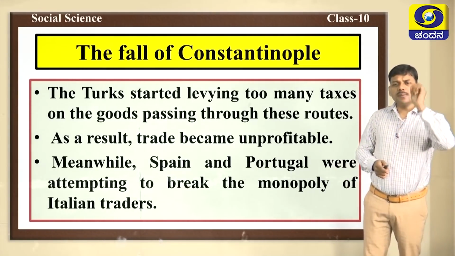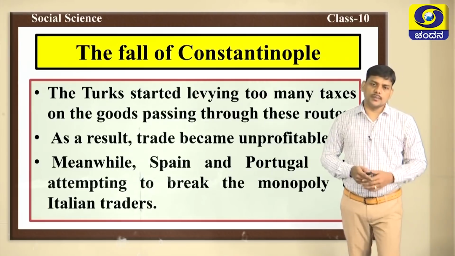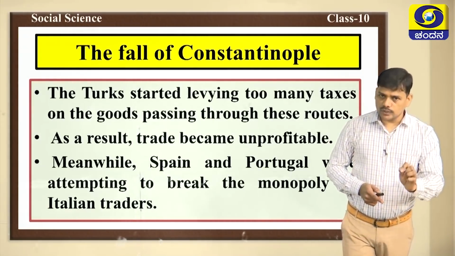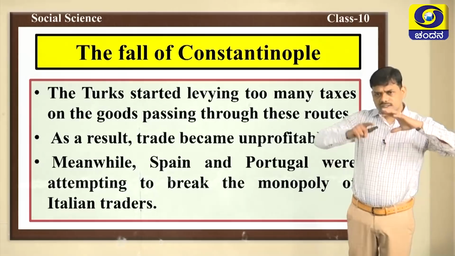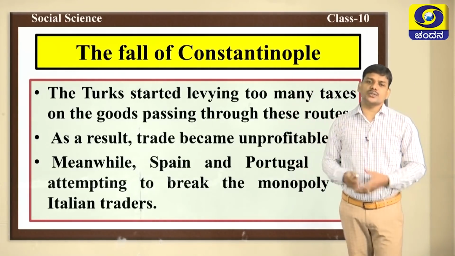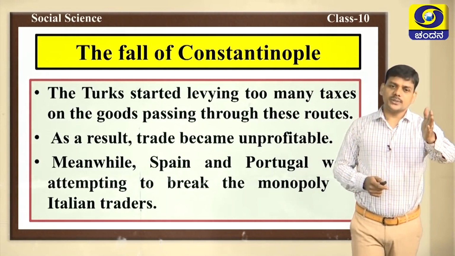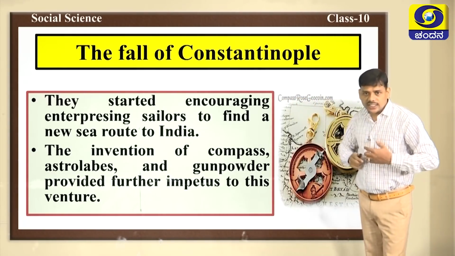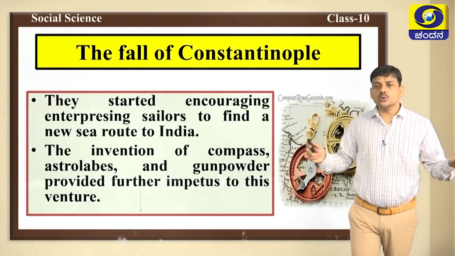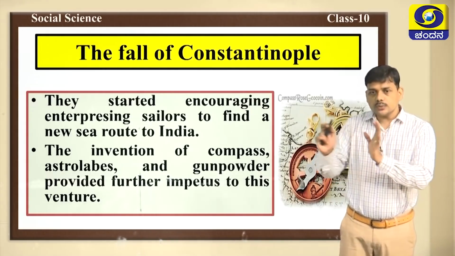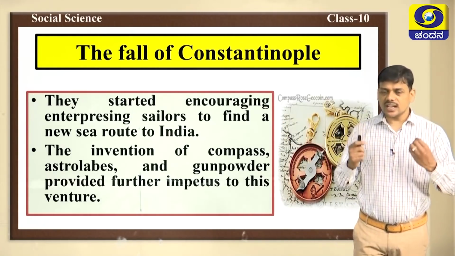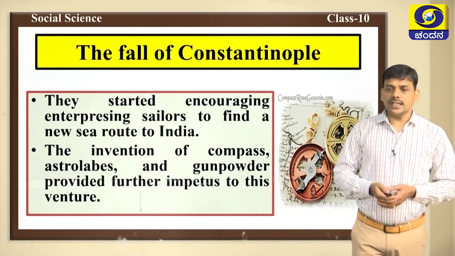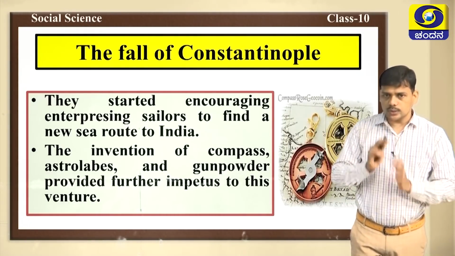Because trade became unprofitable for them. Why trade became unprofitable? Because the Turks started levying too many taxes on the goods passing through these routes. Spain and Portugal, they started encouraging brave sailors to find a new sea route to India.